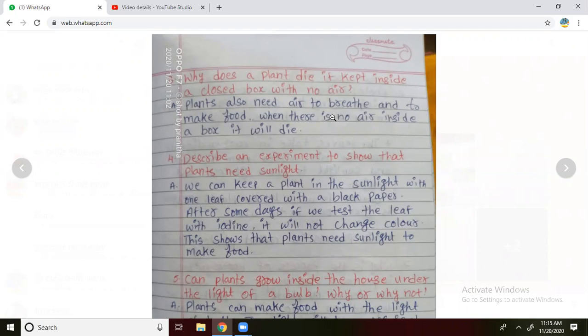Plants also need air to breathe and to make the food. When there is no air inside the box, it will die.